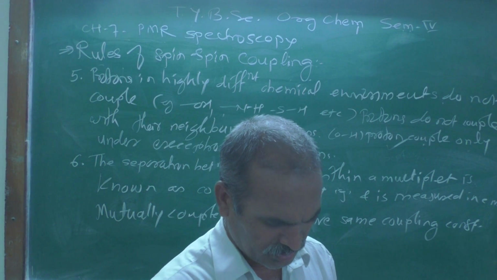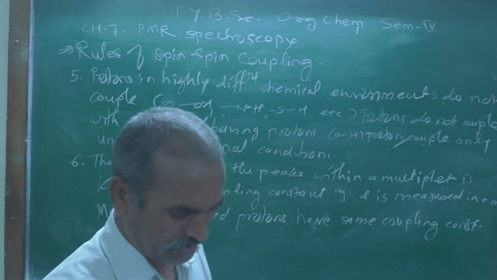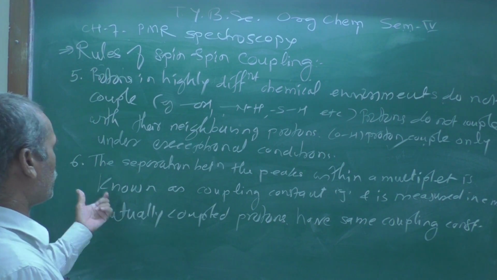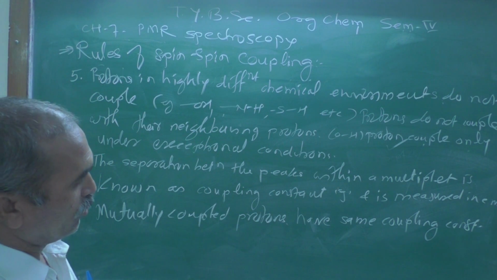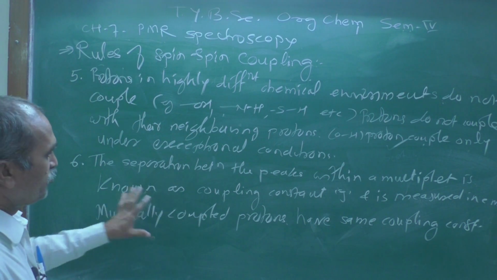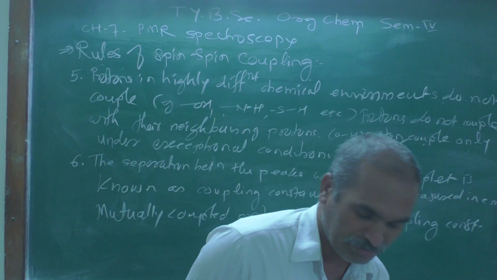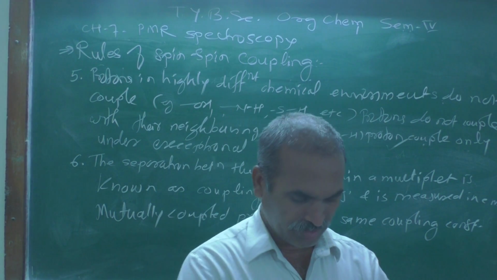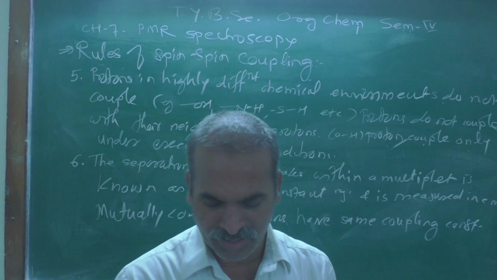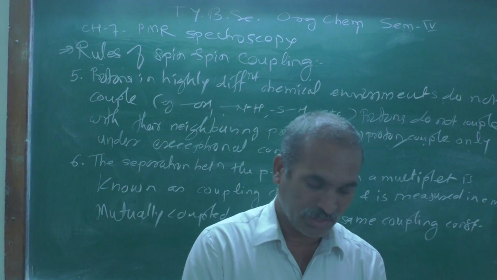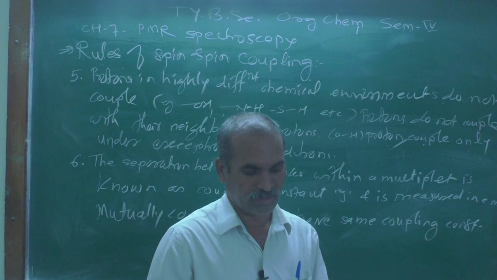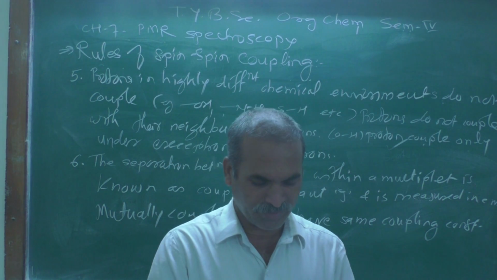So look at here, the separation between the peaks within the multiplet is known as the coupling constant, and it is denoted by the symbol J, and is measured in hertz, and mutually coupled protons have the same coupling constant. Regarding that coupling constant J, we are going to discuss in detail in the next lecture, but these are the certain rules of spin-spin coupling.